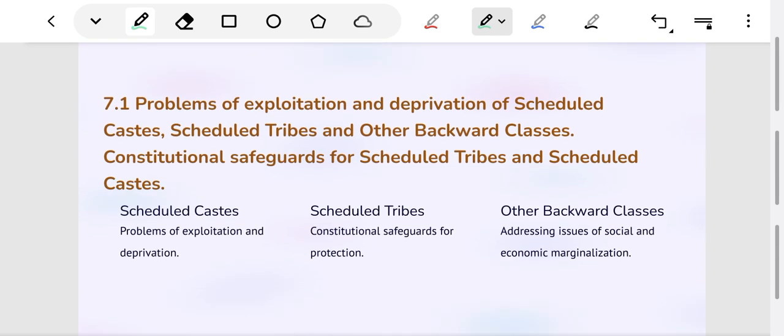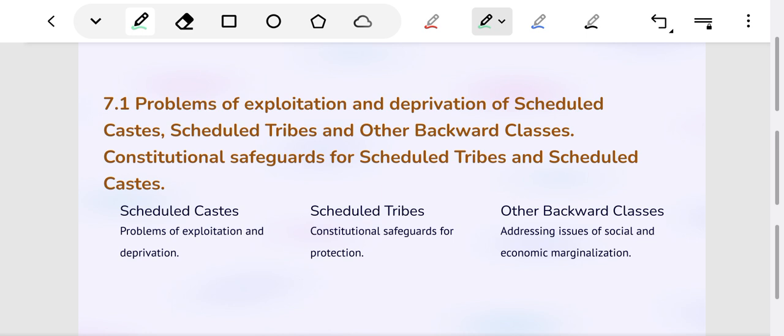Now comes chapter 7.1. Chapter 7.1 is problems of exploitation and development of scheduled tribes, scheduled castes, and other backward classes, constitutional safeguards for STs and SCs. We will study constitutional safeguards for STs, discuss provisions of the 5th and 6th schedule. We will study constitutional safeguards for SCs, and comment upon socio-economic disabilities faced by SCs.